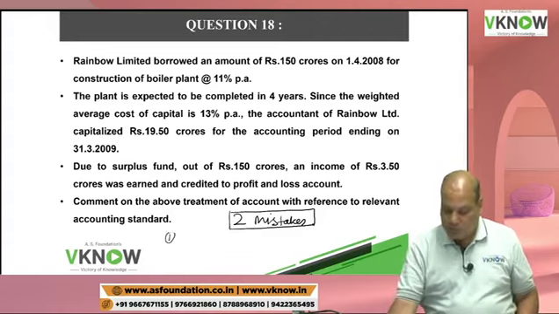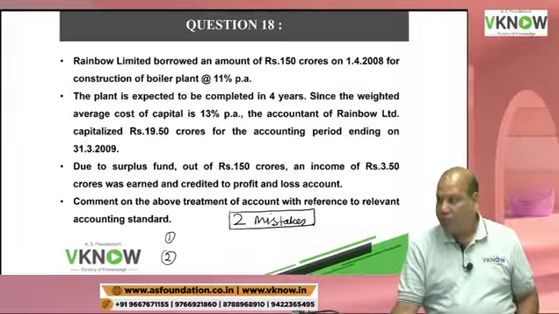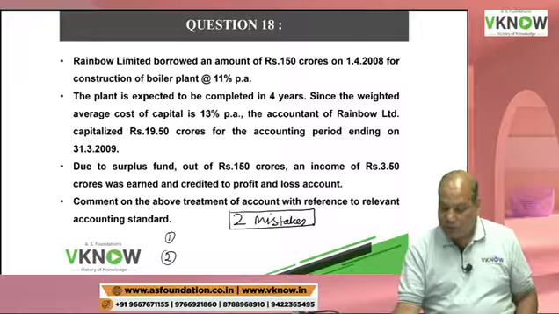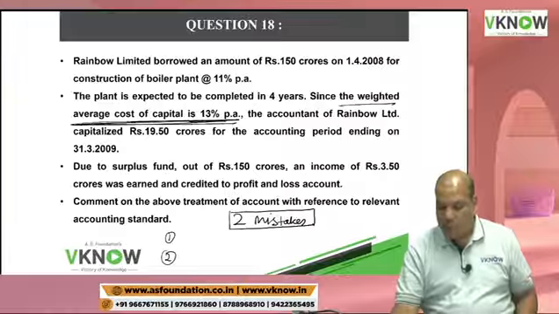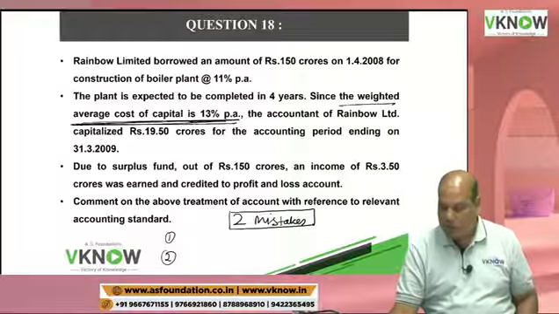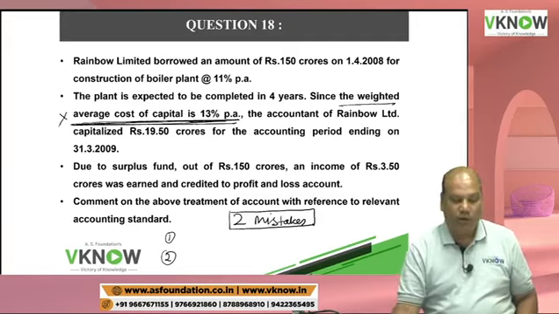First mistake, second mistake. Anybody? First mistake is what? First mistake is they have taken the weighted average cost of capital of 13% for calculation purpose. However, we should not take the weighted average cost of capital.